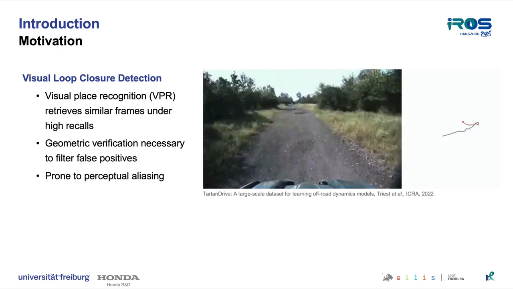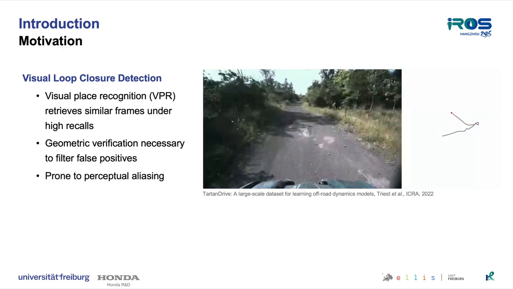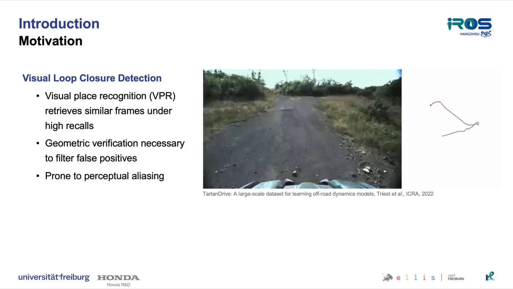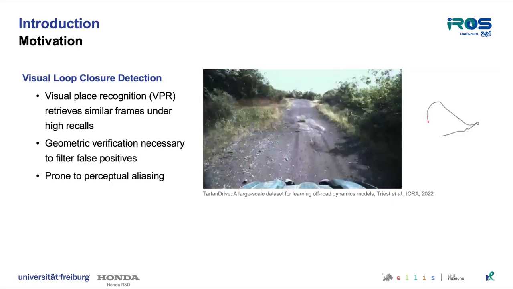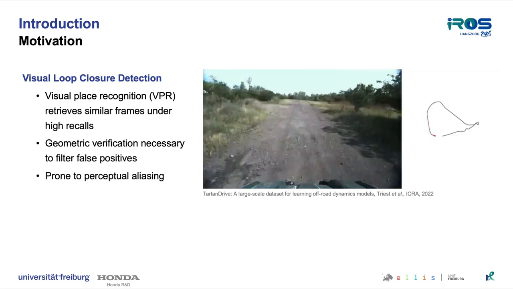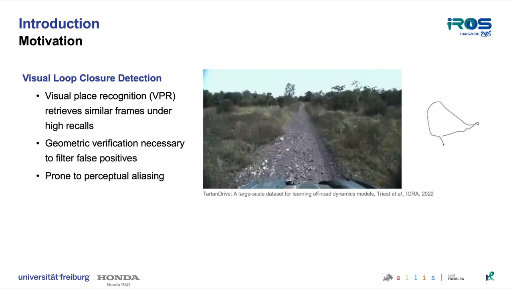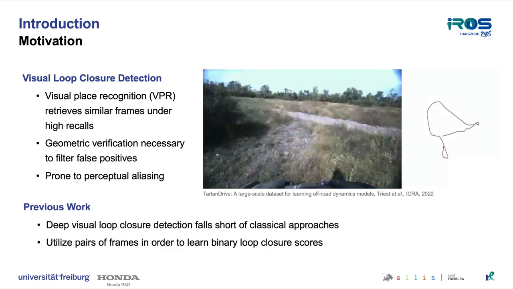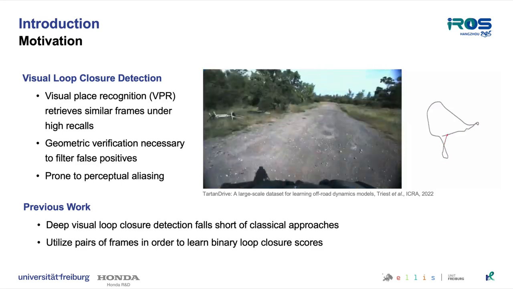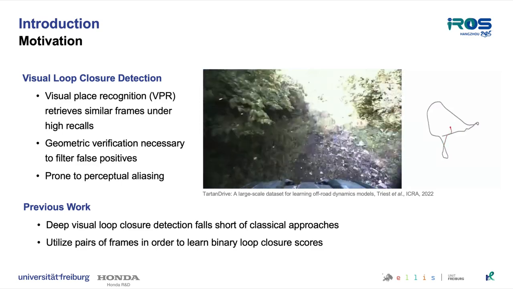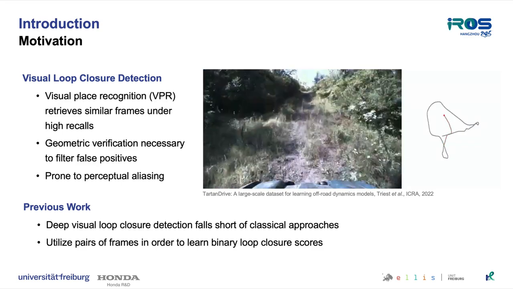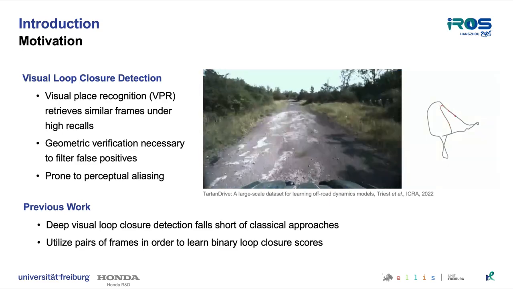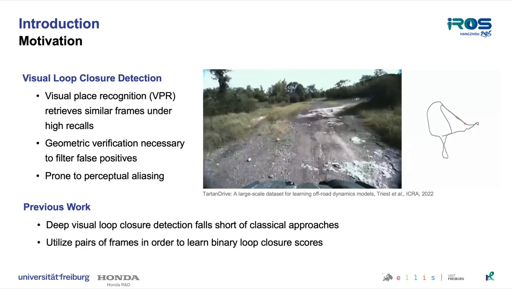This required compute-intense pairwise validation of retrieved frames through geometric verification utilizing RANSAC. Especially in unstructured environments, the degree of perceptual aliasing renders loop closure detection a very challenging task. We find that the majority of previous works integrated into visual SLAM pipelines utilize classical keypoint matching and geometric verification. All previous deep learning-based approaches utilize a pair of two camera images in order to identify a loop, which is prone to fail.